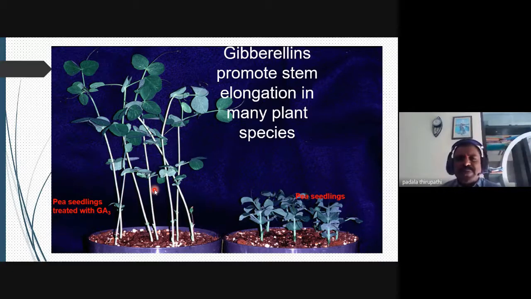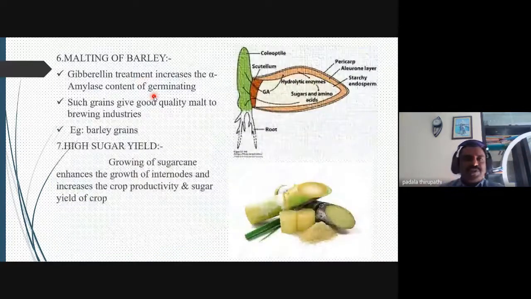And the effect of gibberellin on stem elongation we have observed. This is a pea seedling. Whenever the pea seedlings are treated with GA3, the stem at the node and internode region is enlarged, and the height of the plant increases, as we observed in the slide.